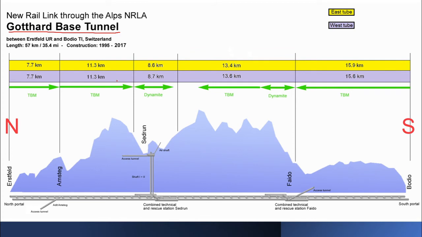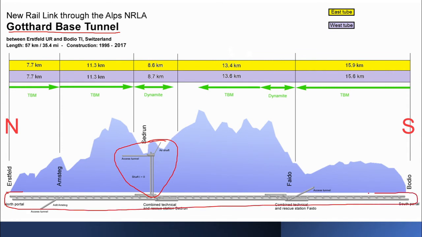So Gotthard base tunnel, what I wanted to show you is this shaft over here. So this is the actual alignment or the main tunnel that you have. Alright. So along with this main tunnel, what you see here are two shafts, and these two shafts were constructed during the excavation of the tunnel itself.